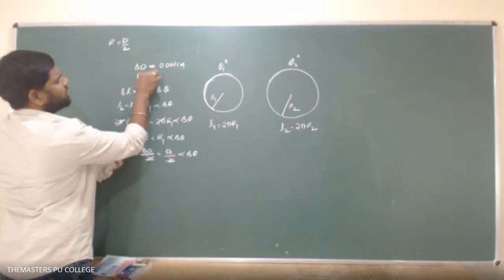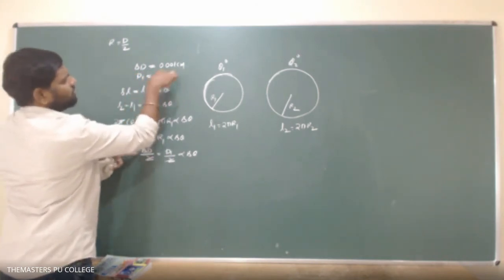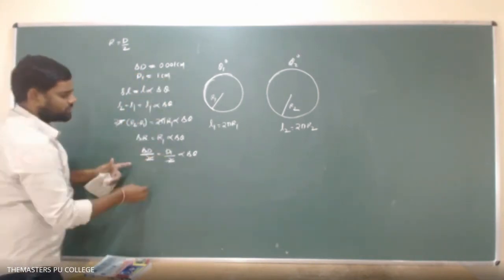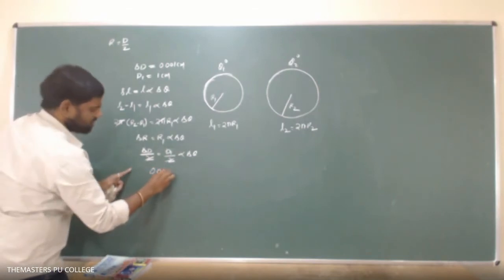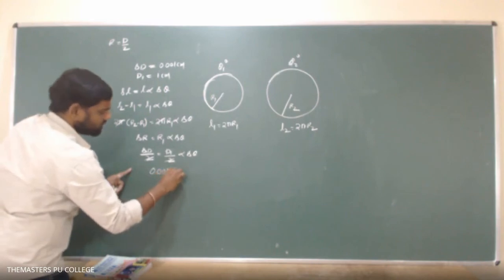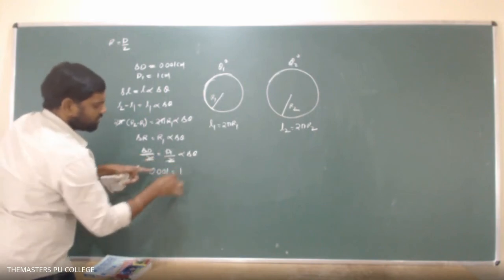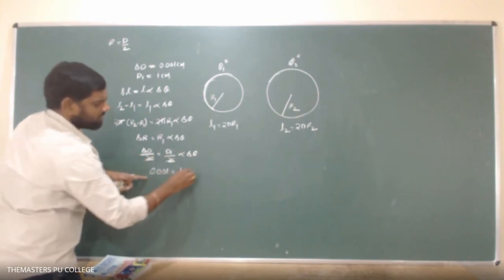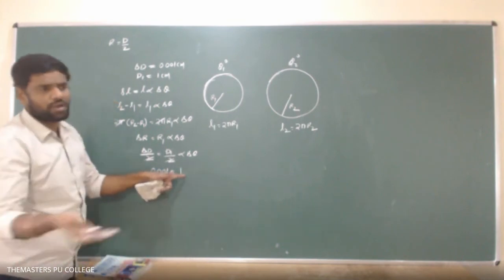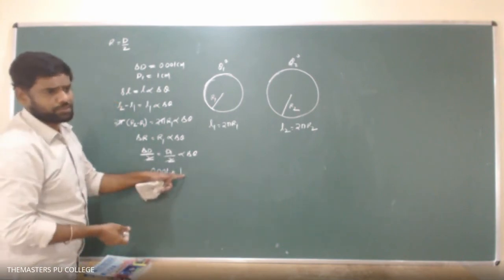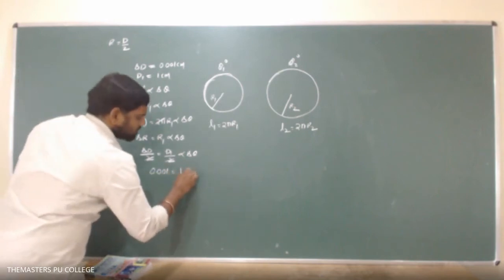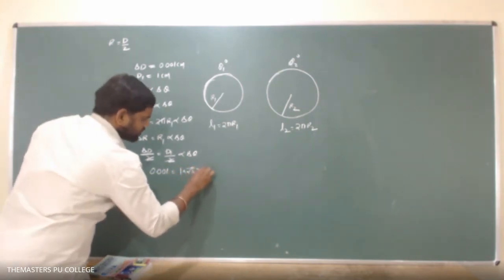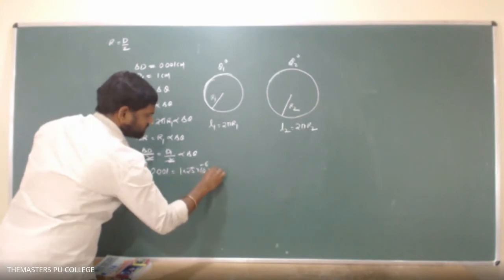Initially diameter D1 equals 1 centimeter. So substituting this value, 0.001, anyway it is in centimeter and here also in centimeter, both units get cancelled. The value of alpha for aluminium is 25 into 10 power minus 6. So 25 into 10 to the power of minus 6 into delta theta.